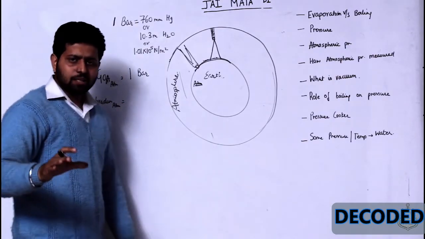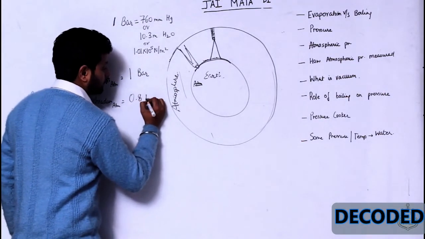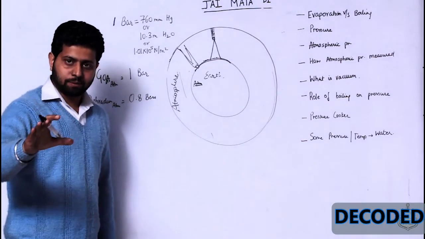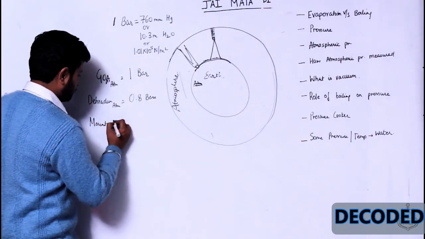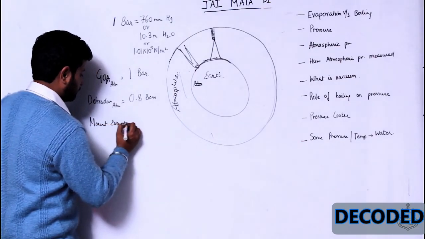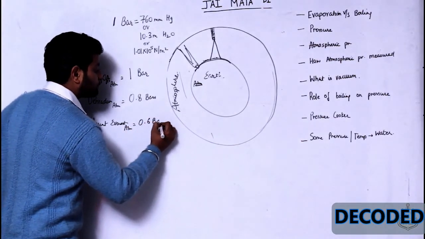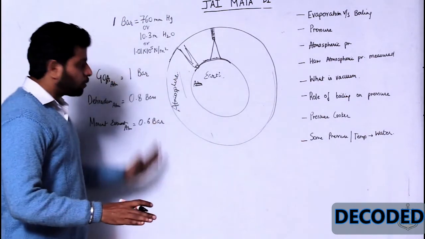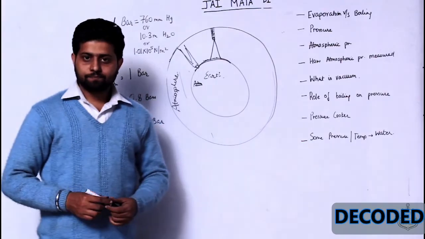This is a valley, but still at the top, approximately say 0.8 bars. Guys, this is not an exact answer, but still, just to give an example. And if I go on Mount Everest, the atmospheric pressure will be say 0.6 bars. Got it, guys? Now this is very important for you guys to know. Why? I am going to talk about it in the next section.